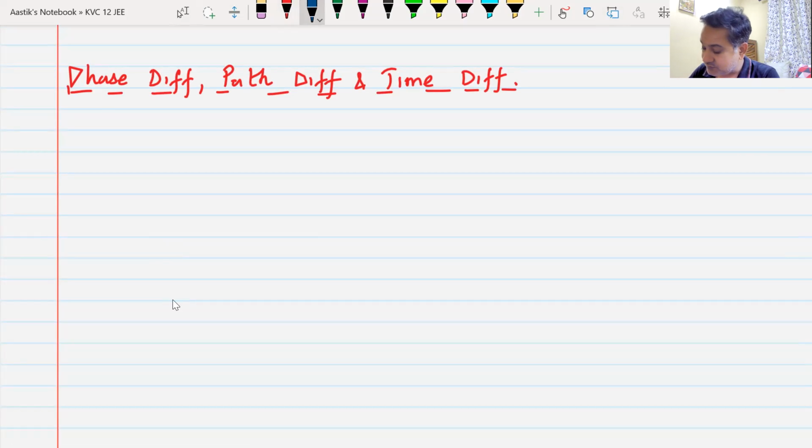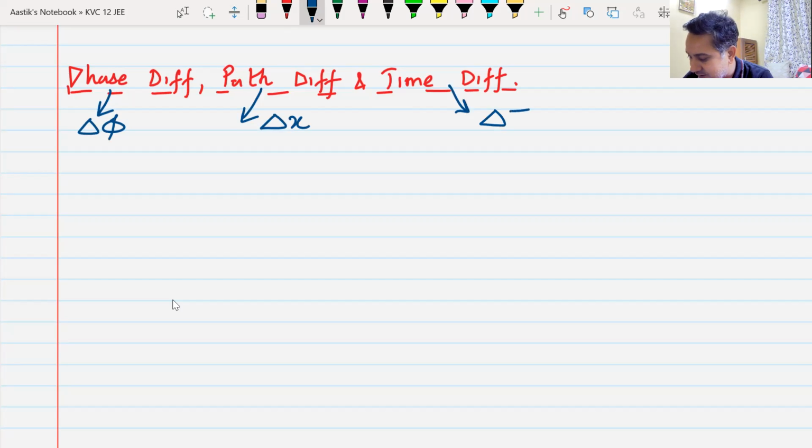Phase difference is denoted by delta phi. You've just now seen it. Path difference is denoted by delta x, and time difference is denoted by delta t. Delta stands for difference or change. Phi stands for phase, t stands for time, and x stands for path.